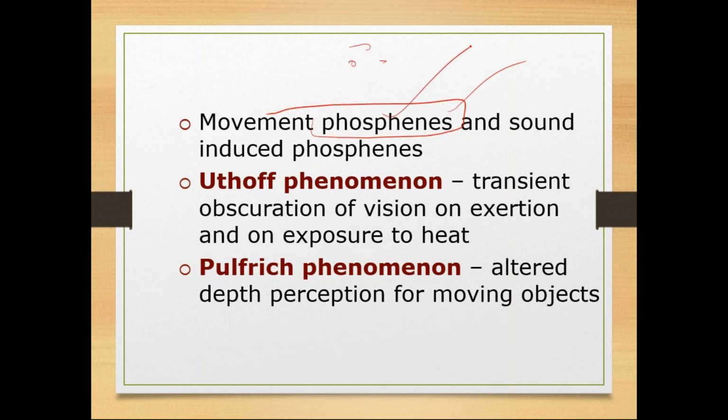What are the other symptoms the patient will have? Uthoff phenomenon. These two are very important. They will ask you in viva for sure. What is Uthoff phenomenon? There will be transient obscuration of vision on exertion or exposure to heat. When the patient gets exposed to heat, bright light, or if there is a sudden exaggeration or some excitement, the patient will have transient obscuration. That is, the patient can't see anything for a few seconds. So there will be transient obscuration of vision on exertion or exposure to heat.